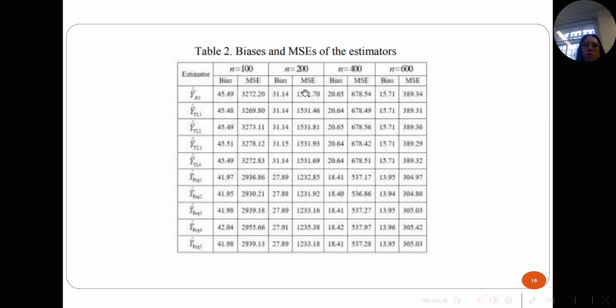And here you go, table 2 shows the bias and mean square error of the estimators. As you can see, all proposed estimators perform well when compared to the existing estimator in terms of smaller bias and also mean square error. Increasing the sample size can lead to smaller bias and mean square error as well.